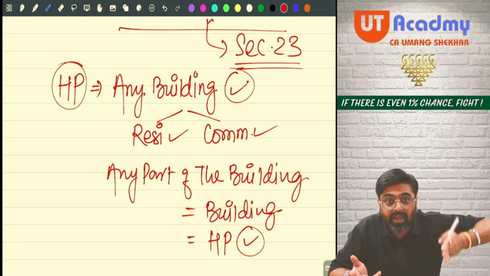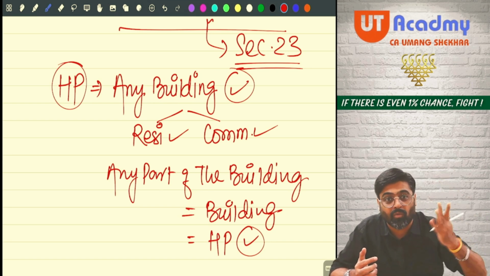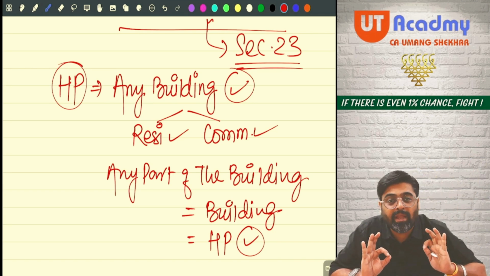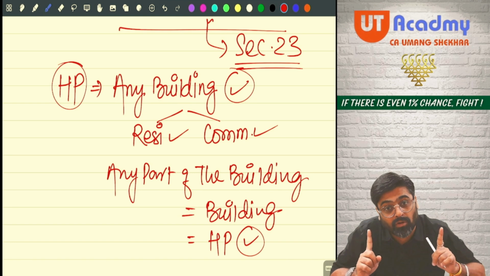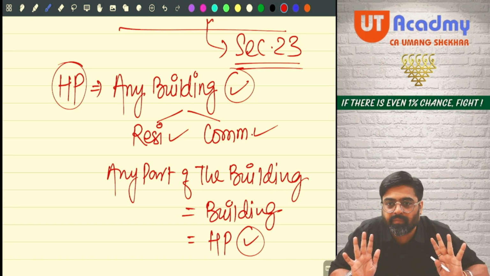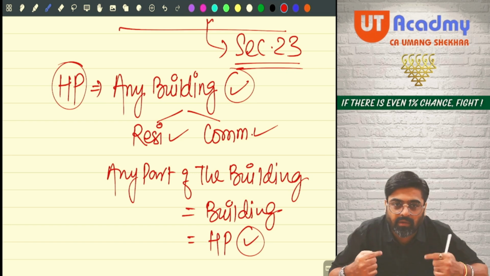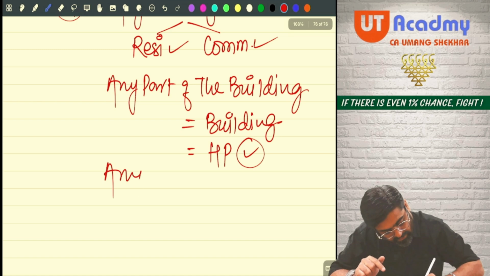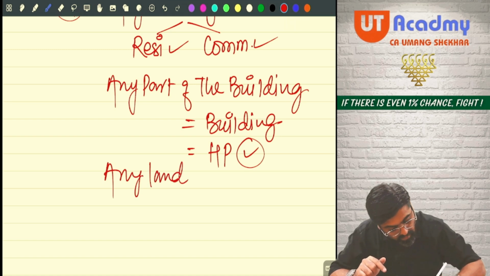So that wall is also a part of the building. Walls are there, pillars are there, roof is there, yes or no? Any part of the building is also a building only. And if it is a building, it has to be a house property. Sure? Now, the third thing. Any land which is appurtenant.